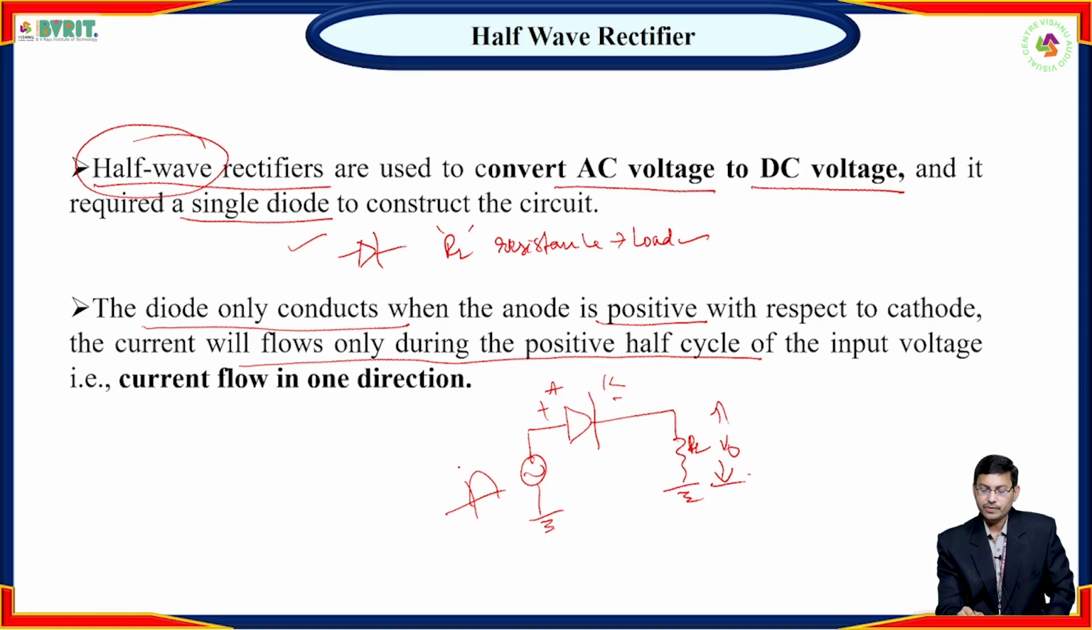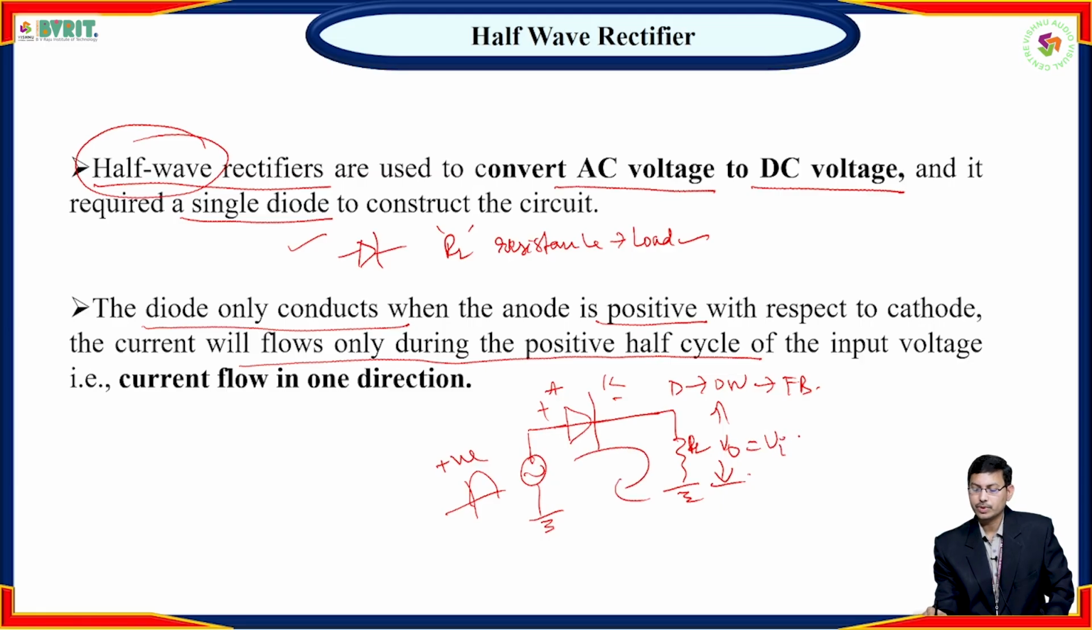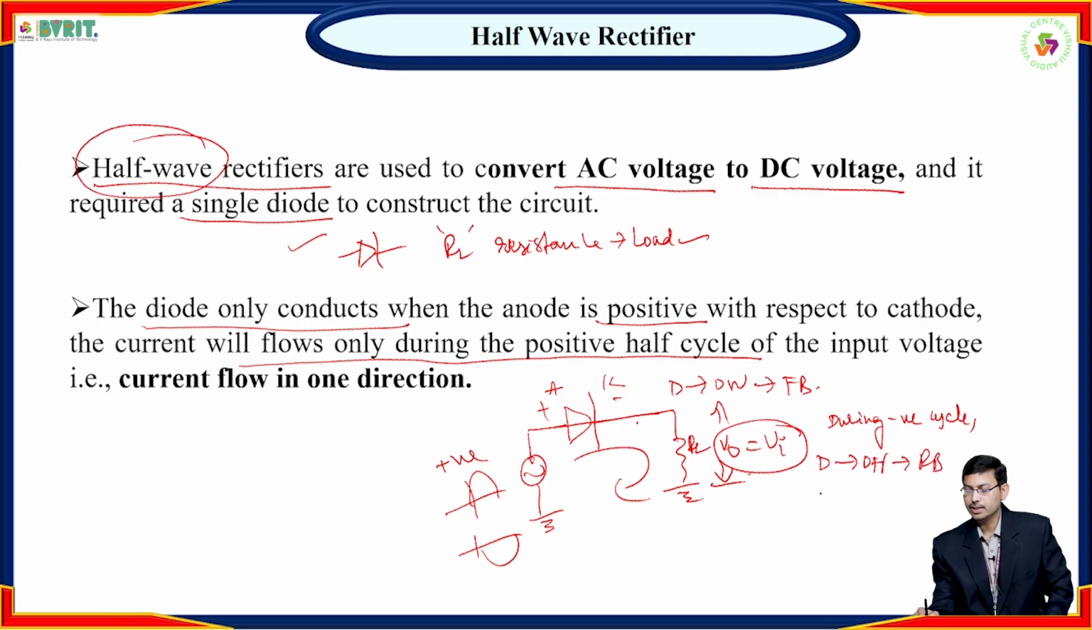During the positive half cycle the diode is on, that means forward biased, so it behaves as a short circuit. Now current flows in the circuit, and Vo is equal to Vi. During the positive half cycle only, the diode conducts. During the negative half cycle the diode doesn't conduct, because the diode is off, that is reverse biased, which means open circuit.